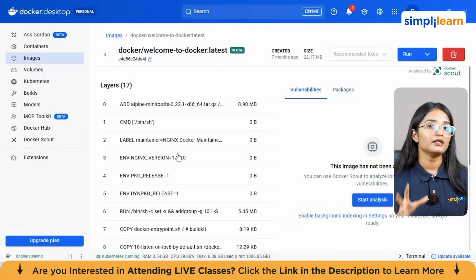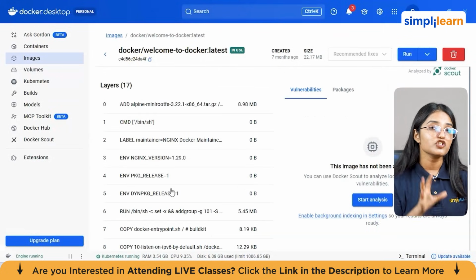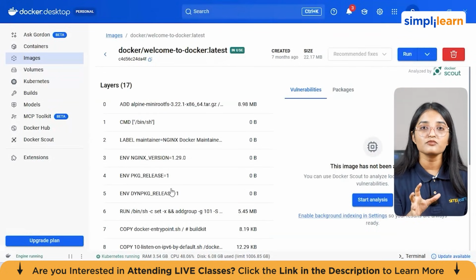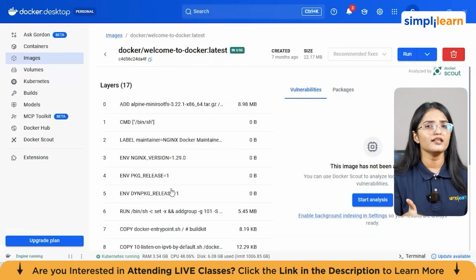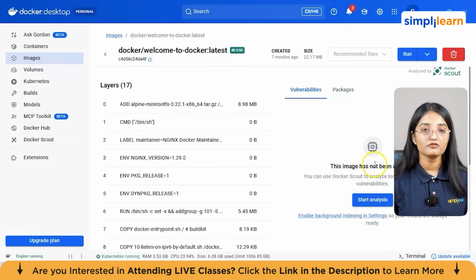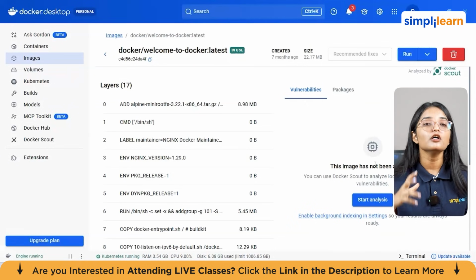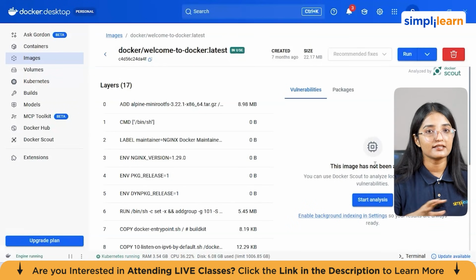Second, images are built in layers. So as you can see here, it's built in layers. Each layer represents a set of file system changes, a layer that can add files, remove files, or modify files. So you can also start your analysis from here. Now, when building an image, Docker stacks these layers on top of each other. Because images are layered and immutable, you can extend existing images easily.